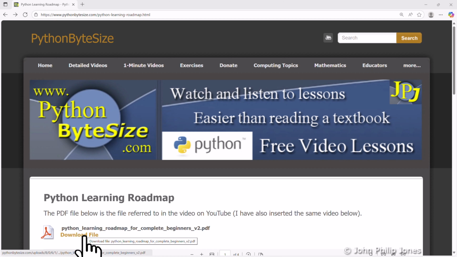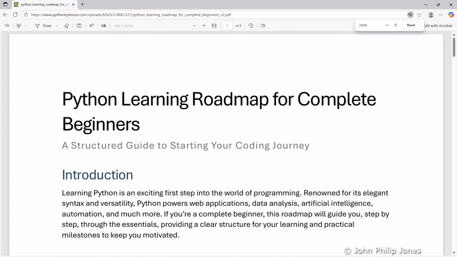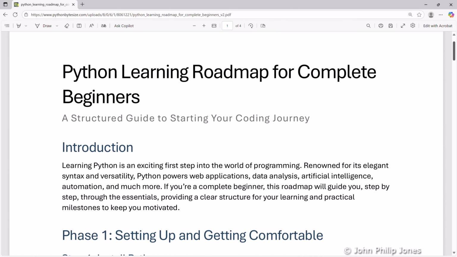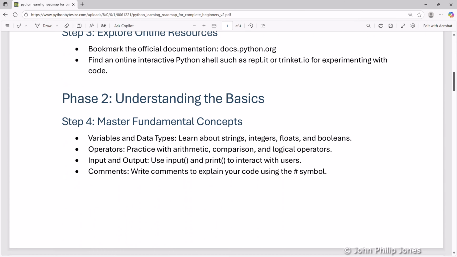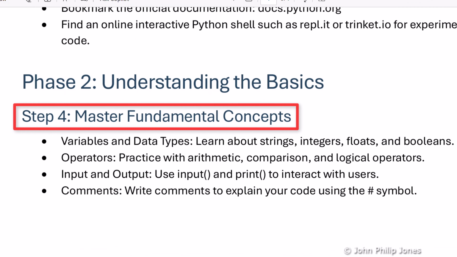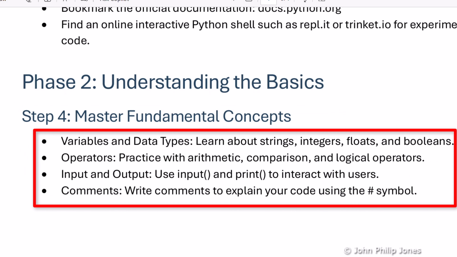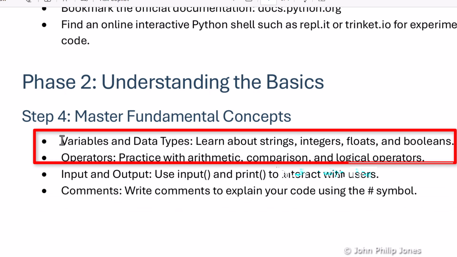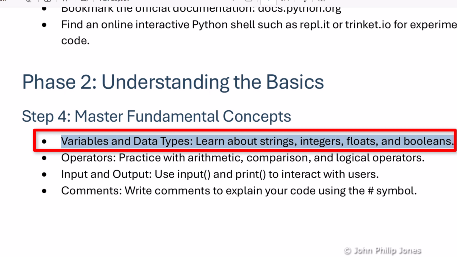I will now click here where it says download file and we'll wait and the file should appear. I will now scroll down to step 4. I will zoom in a little and you can see that step 4 said master fundamental concepts, and these bullet points form part of step 4. Now what I'm going to do, I'm going to highlight this here, which says variables and data types, learn about strings, integers, floats, and booleans.